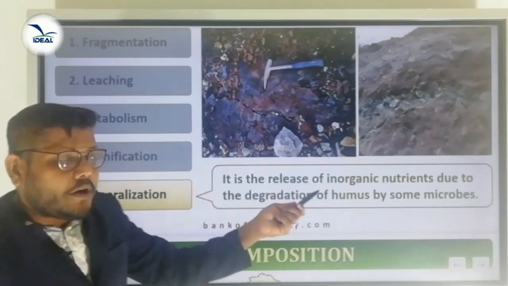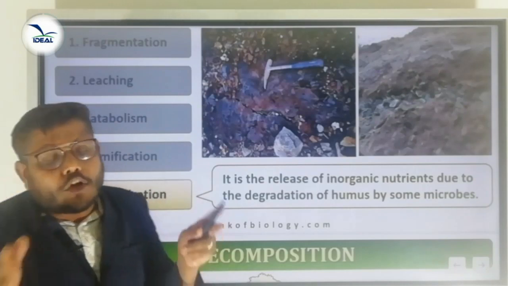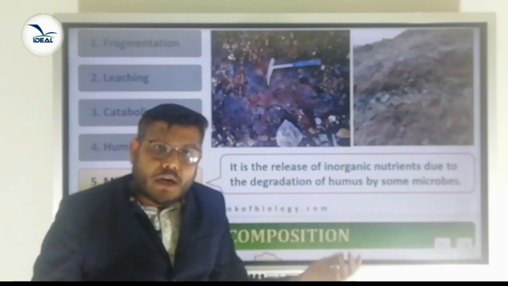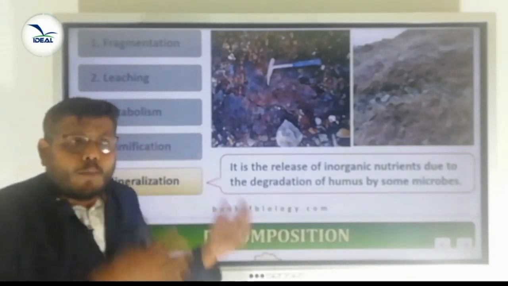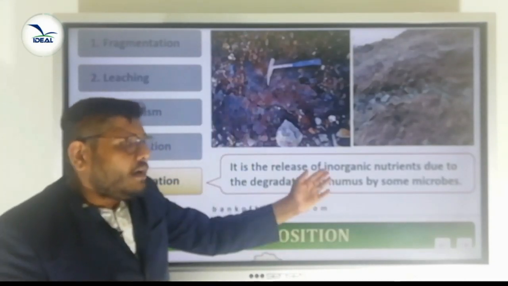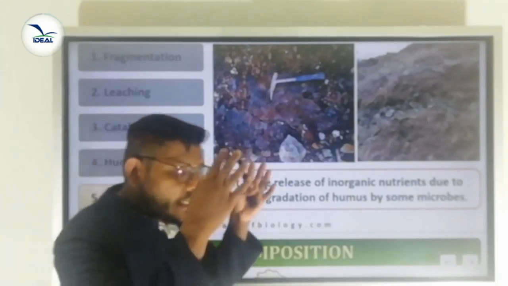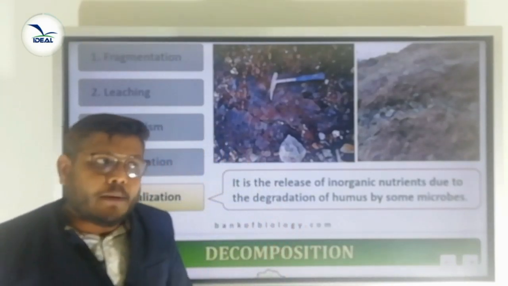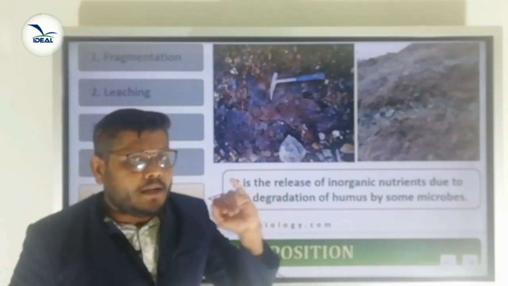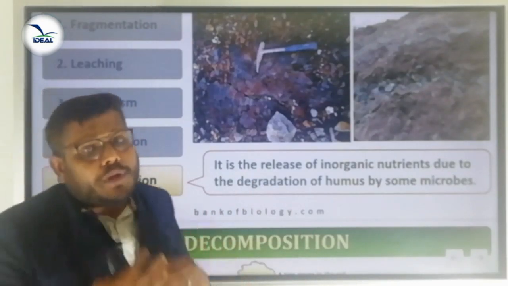It is the release of inorganic substances due to degradation of humus by some microbes. That is called mineralization. What are the inorganic substances? Carbon dioxide, water and available nutrients like ammonia, calcium, potassium, etc. These all are formed from where? Humus. That process is called mineralization. So these are the important steps involved in the process of decomposition. What are the steps involved in the process of decomposition? First one is fragmentation, leaching, catabolism, humification and mineralization.